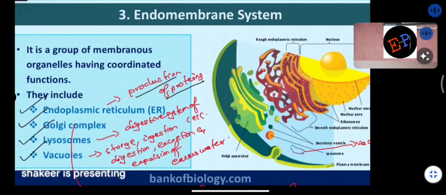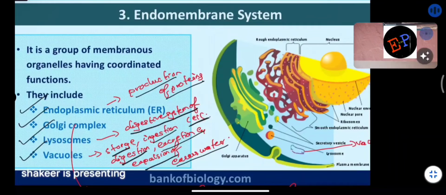Lysosomes are responsible for the digestion of proteins and different carbohydrates. So digestion is the function of a lysosome. Next, vacuoles. Vacuoles are responsible for storage, ingestion, digestion, excretion, and expulsion of excess water. So this is the function of a vacuole.